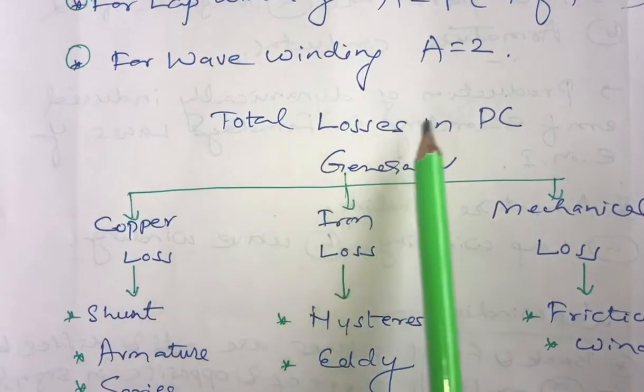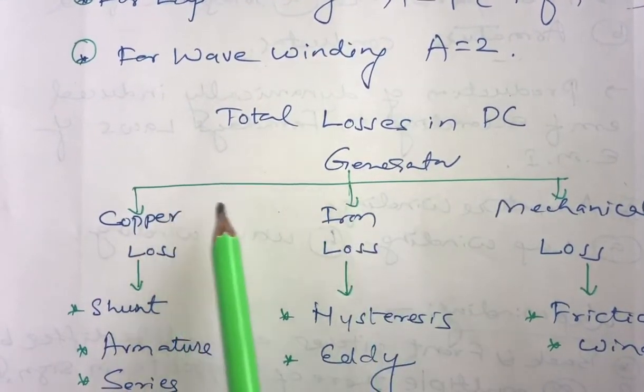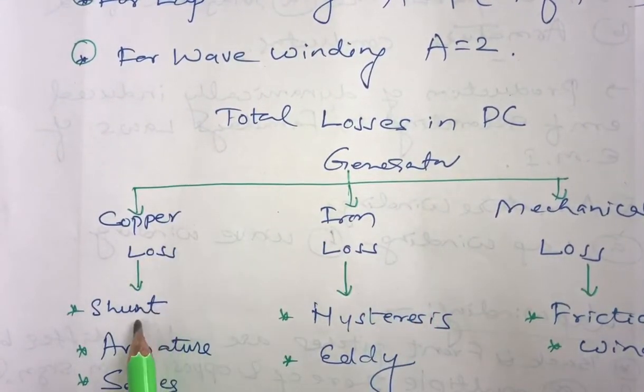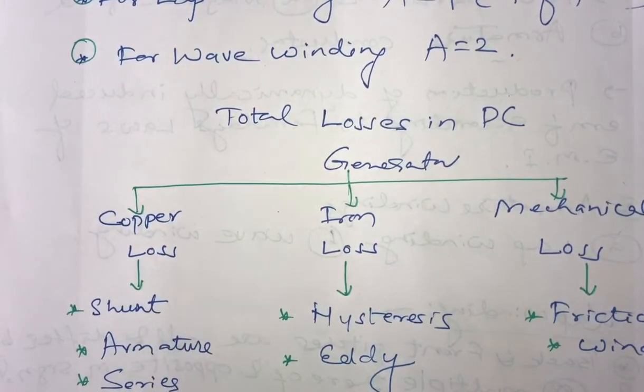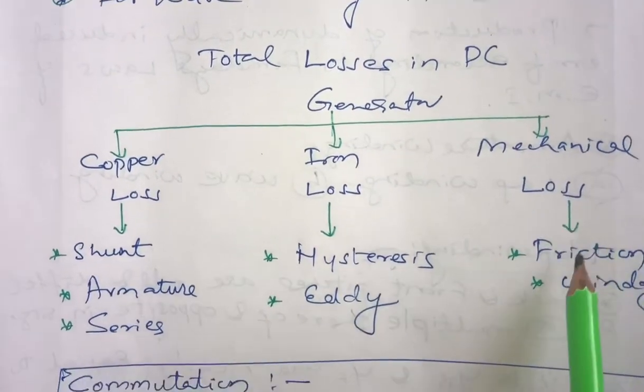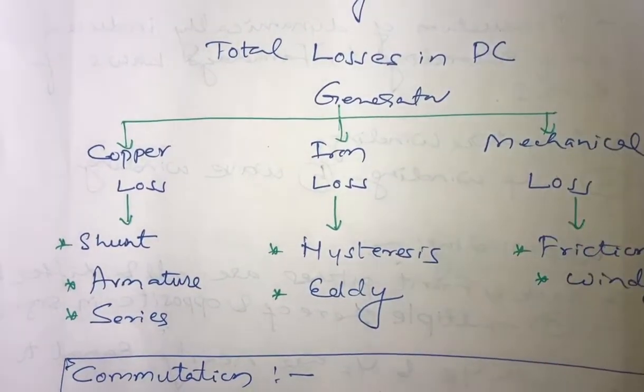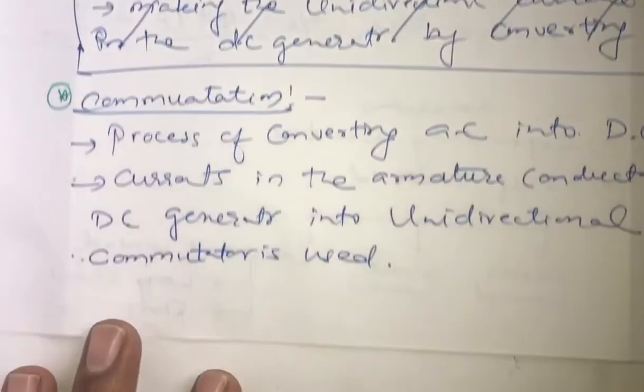And the total losses in the DC generator are copper loss, iron loss and mechanical loss. Copper loss is again divided into shunt copper loss, armature copper loss and series copper loss. Iron loss has two types, hysteresis loss and eddy current loss, and mechanical losses are due to friction and windage. And next topic, commutation.